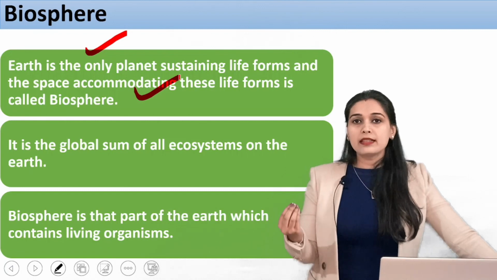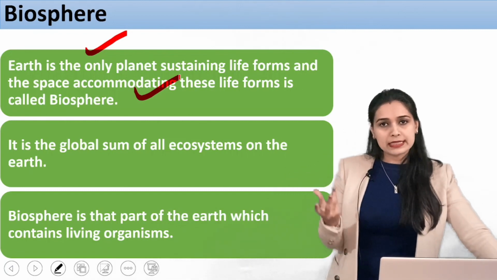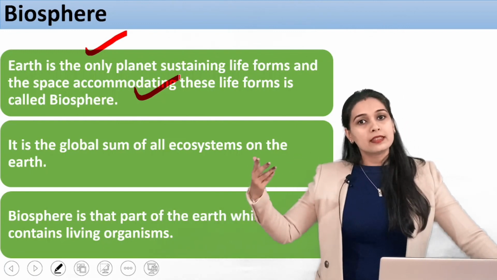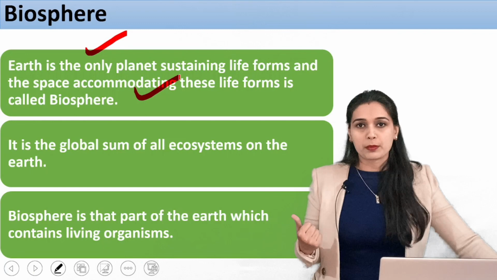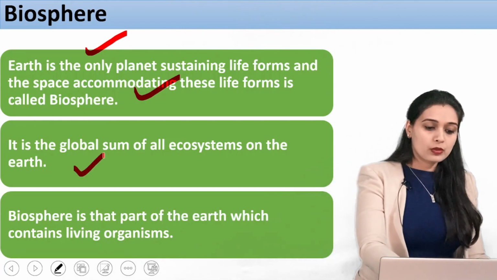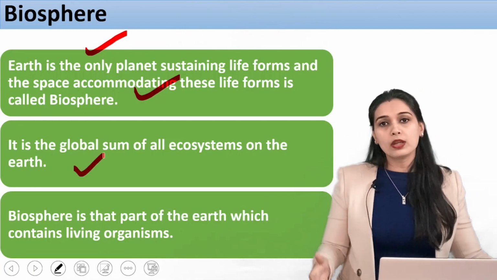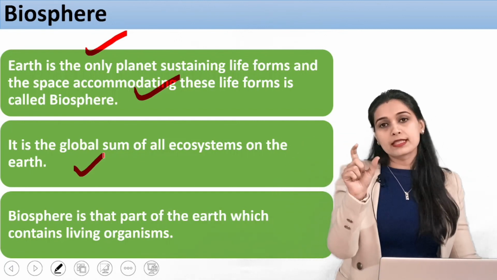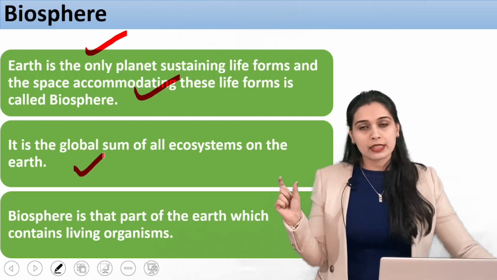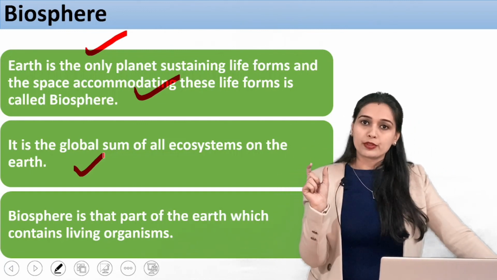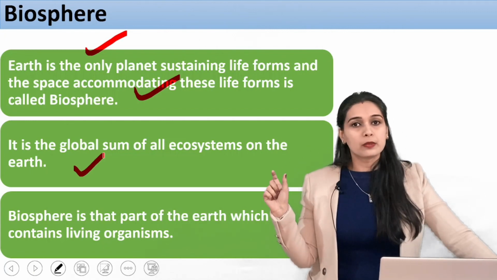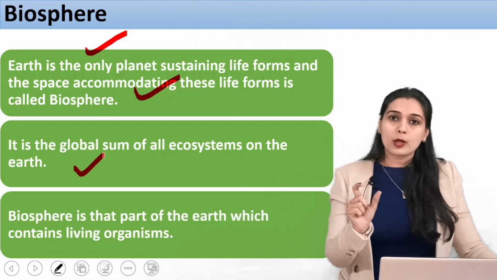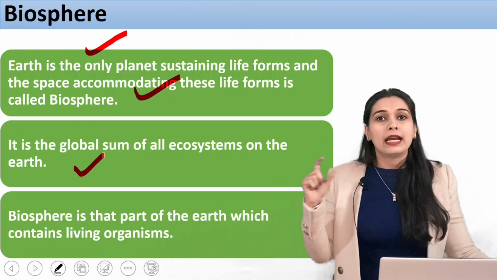So we are starting off environment from the very basic terms. We will study these terms and then move on to all the other terms that are directly asked in the question paper. It is also called the global sum of all the ecosystems. Ecosystem is also a term. While studying any subject, any term that is a keyword for you, you should know the definition of that word. If I am talking about biosphere, you should know what a biosphere is. If I am talking about a biome, you should know what a biome is, and an ecosystem.